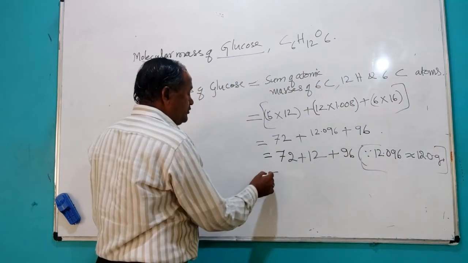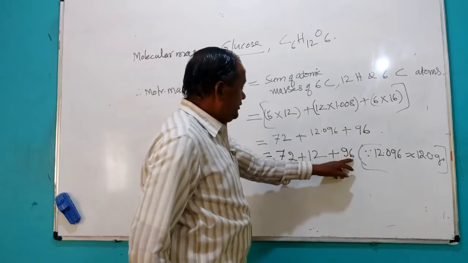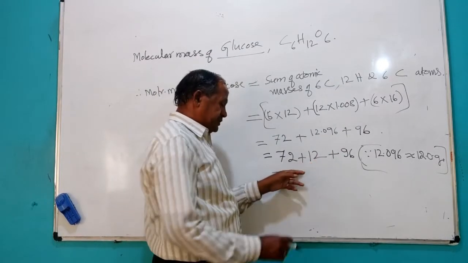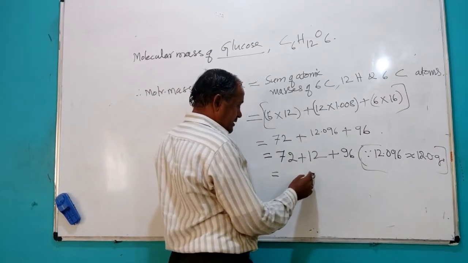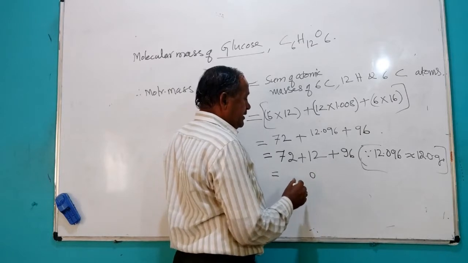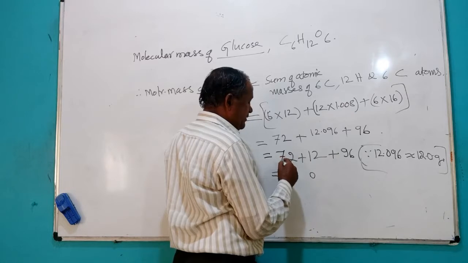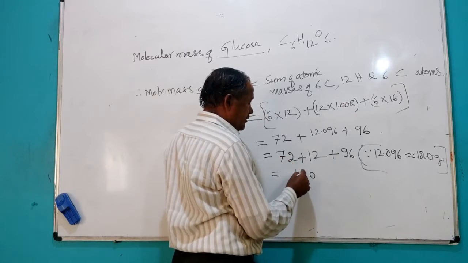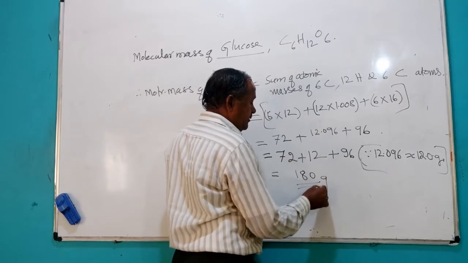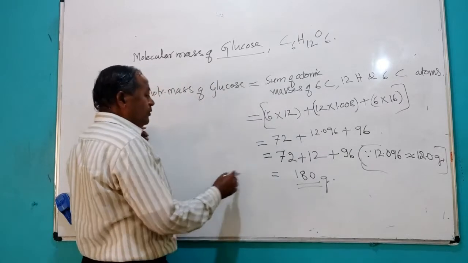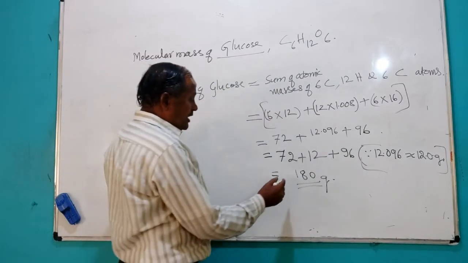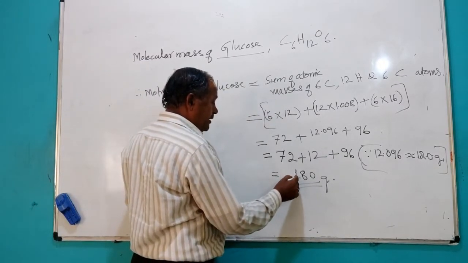So if we add all these three, how much do we get? 72 plus 12 plus 96. 6 plus 2, 8. 8 plus 2, 10, carry on. 10 plus 1, 11. 11 plus 7, 18. So we get 180 grams.